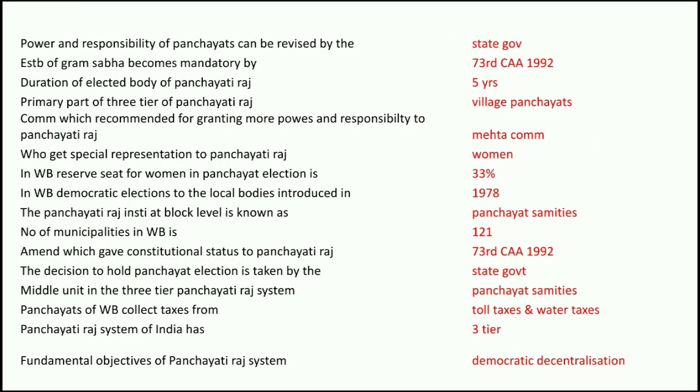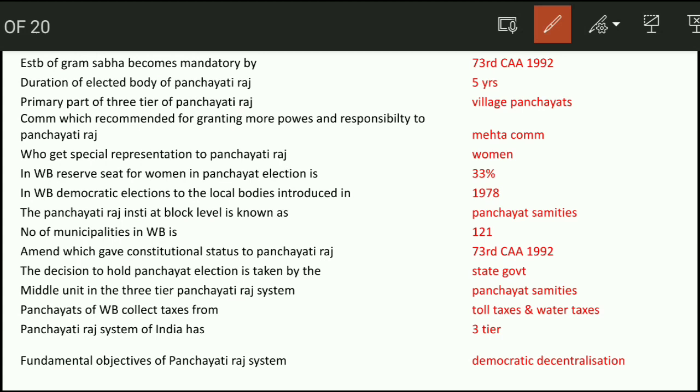Next question, power and responsibility of panchayats can be revised by the state government. So the state government has the power for Panchayati Raj. Establishment of Gram Sabha becomes mandatory by the 73rd Constitutional Amendment 1992. Next question, duration of elected body of Panchayati Raj, it is a 5-year term. Next question, primary part of the 3-tier Panchayati Raj is village panchayats.